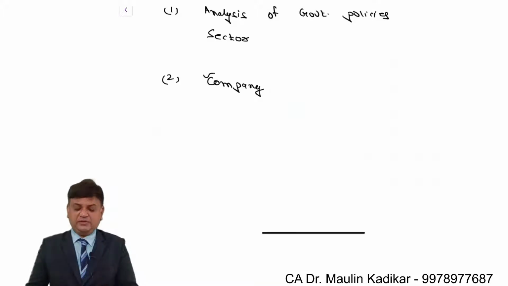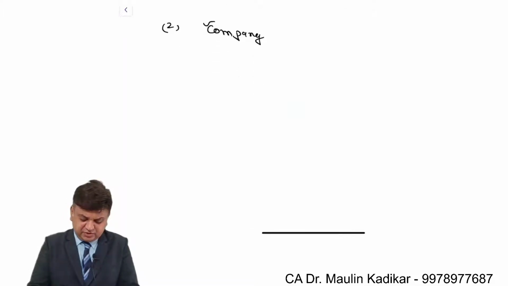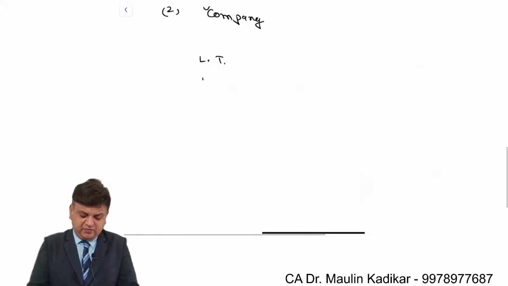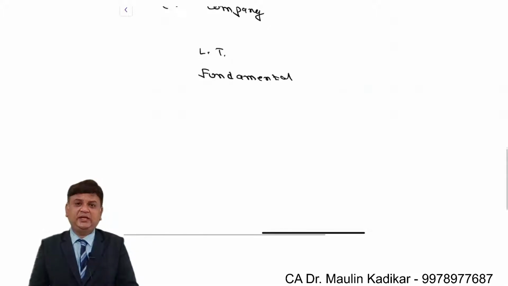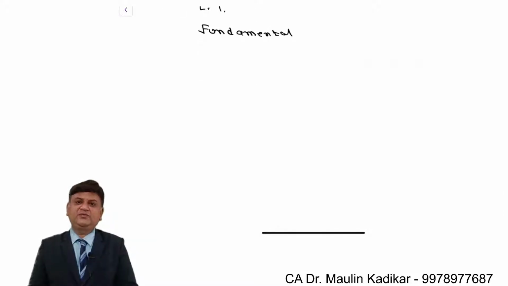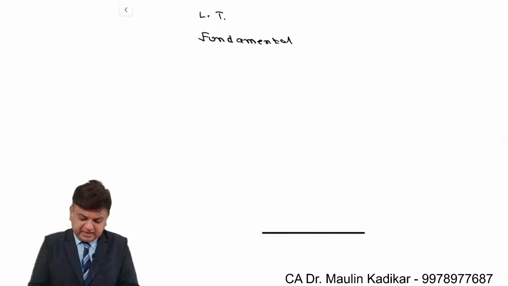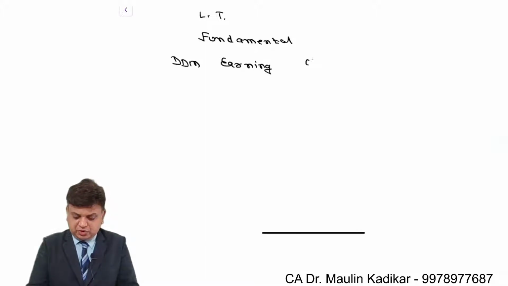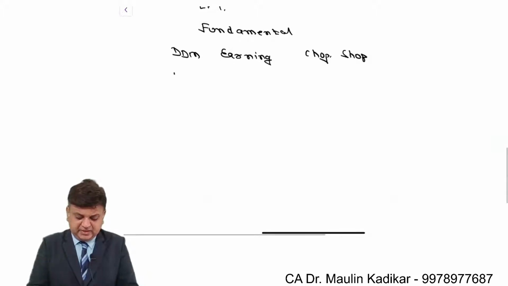There are a number of types of analysis that we have. For the long term purpose we have fundamental analysis. In fundamental analysis, we have valuation with different models like the dividend discount model approach, earning approach, chop shop approach, then net asset, then book value.